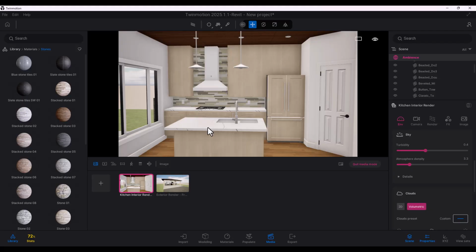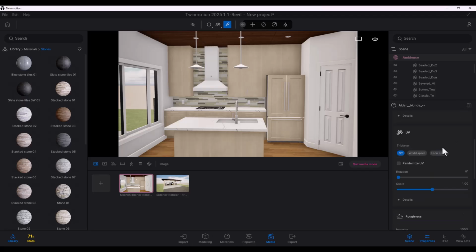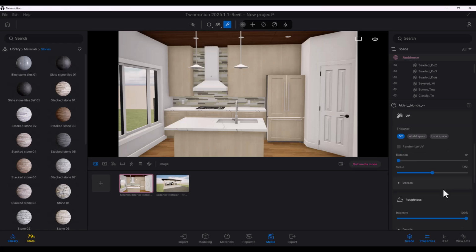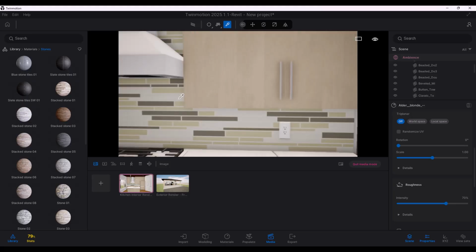So now that we've gotten that out of the way, let's go ahead and start messing around with our materials. So the eyedropper is your friend here. Use the eyedropper and select any material that you want to adjust or maybe replace. So this is the cabinet material that I've got, and quite honestly I'm happy with the way it looks, but something I would probably look at is it's 100% rough, so you could bring that down to maybe 70% just so that it's not as rough, but that's how you would go around and change those settings. Let's zoom in a bit.